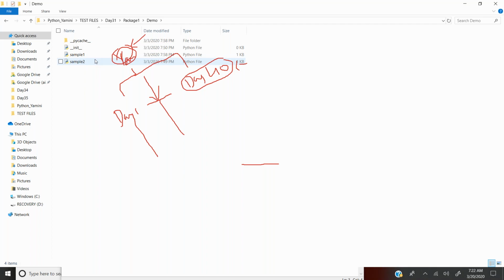Earlier, before creating a library, I was expecting sample one and sample two to be in the same folder, so I could use the import function to use the functionality of sample one and sample two. But going forward, I don't need to bother about that. I can create a file here, and I can use it here.